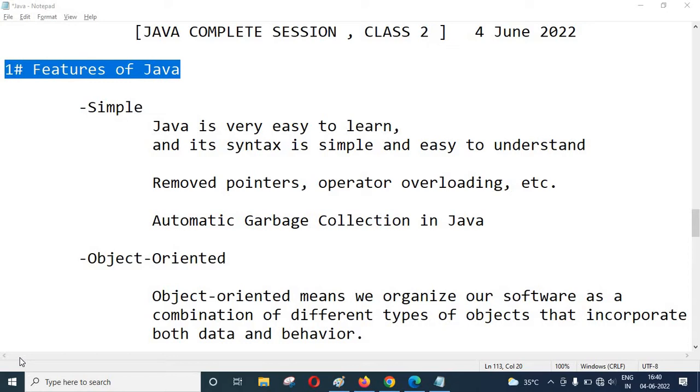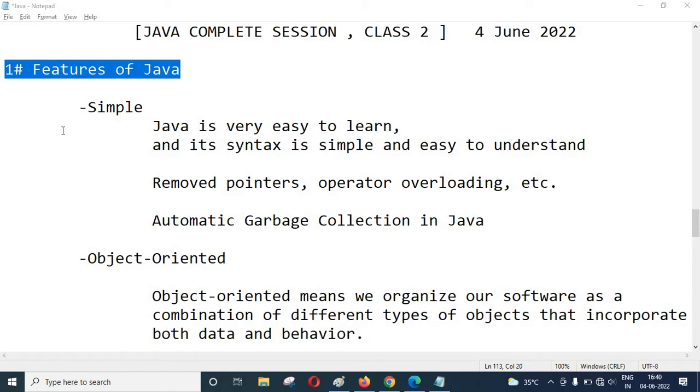Any one of you who is interested in learning Java, watch my complete videos. This is the second video, and the series of videos will be uploaded soon, day by day, step by step. So just understand the features of Java only in this video. The features of Java are the fundamental things on the basis of which Java has been constructed.